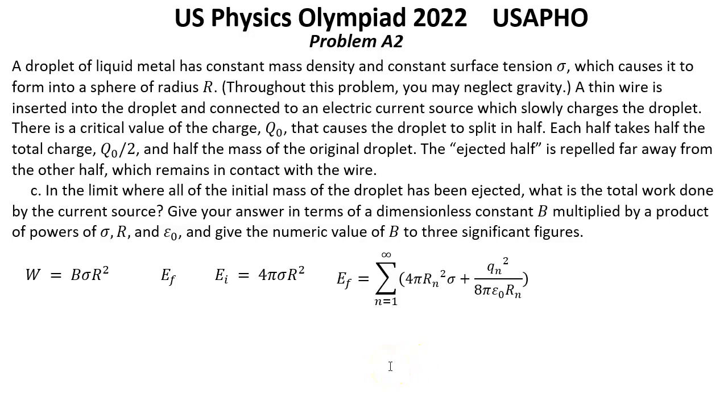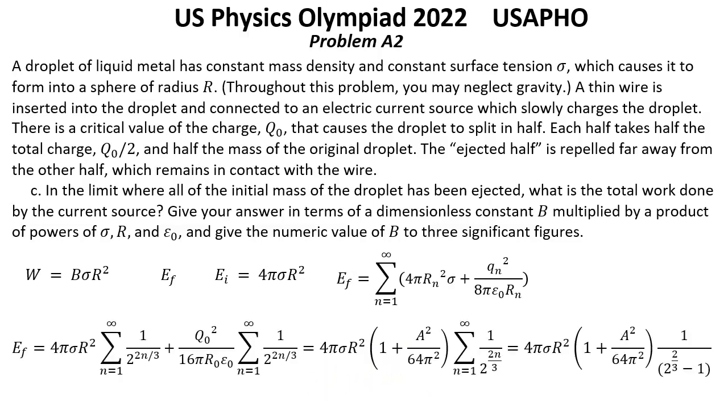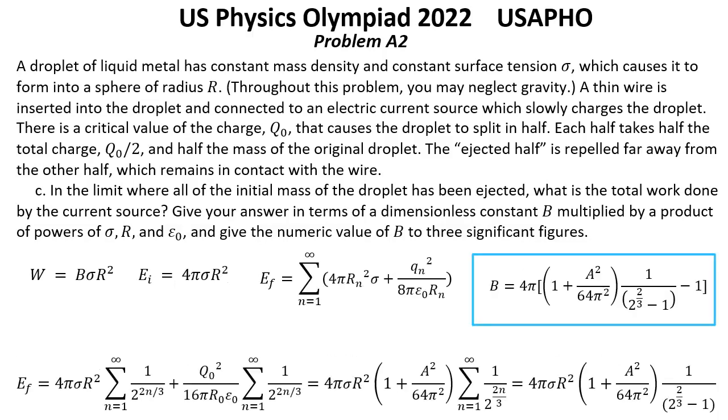Using results from part B, we can rewrite this sum. Putting in all numbers from part B, we will get this total final energy, and to find the work, we need to subtract from this the initial energy 4 pi sigma r square. And finally the coefficient B will be this one, which depends on the constant A, 14.9, which was given in the first approximation, or 8 pi, which was calculated in the more precise estimation. So that was the solution for question C.